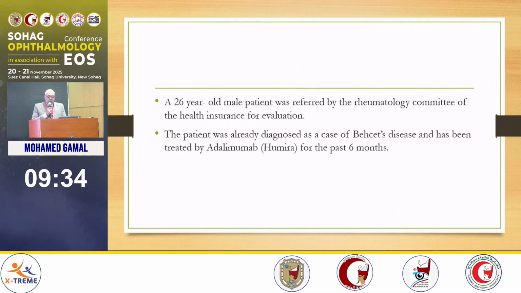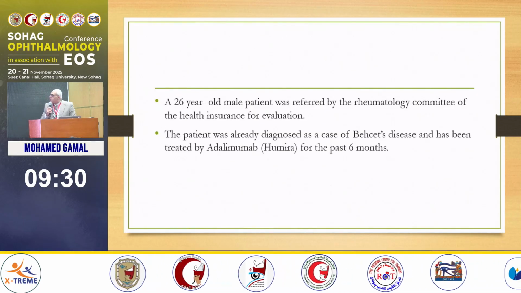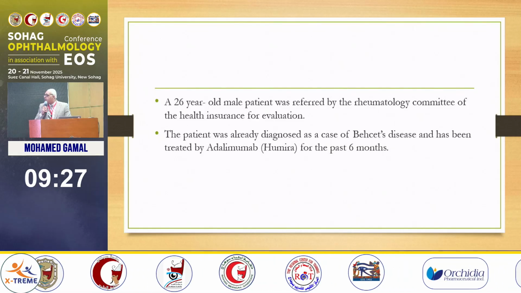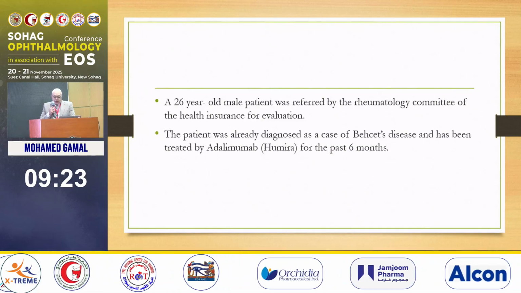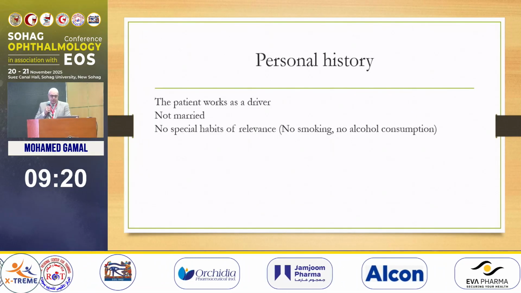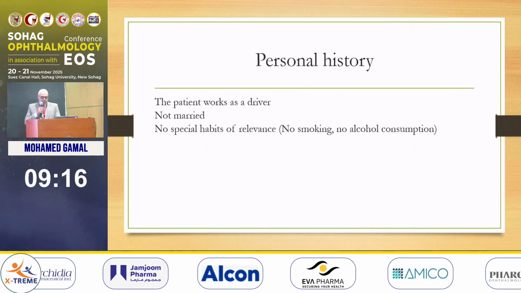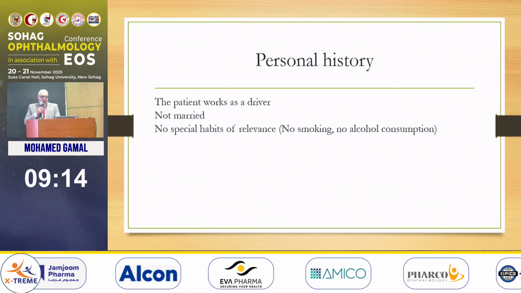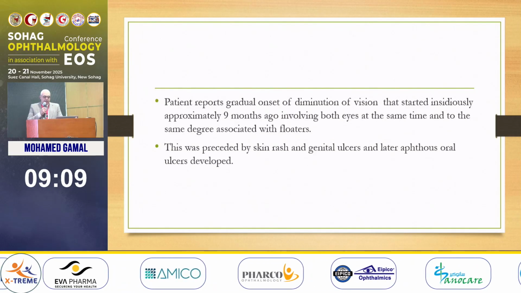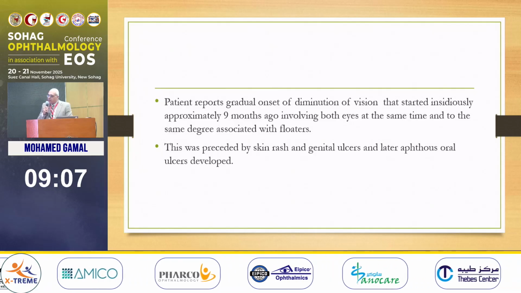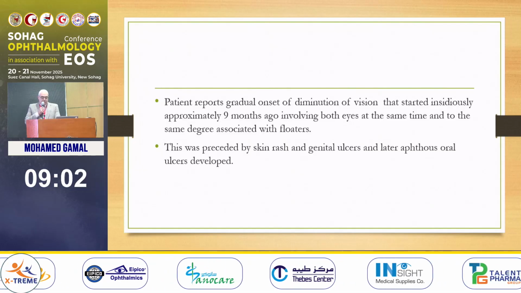A 26-year-old male was referred to me by the rheumatology committee of the health insurance for evaluation. The patient was already diagnosed as a case of Behçet's disease and has been treated with Humira for the past 6 months. The patient works as a driver, not married, with no special habits of medical relevance, smoking, or alcohol consumption. The story of the patient began 9 months ago with insidious onset of blurry vision with floaters.